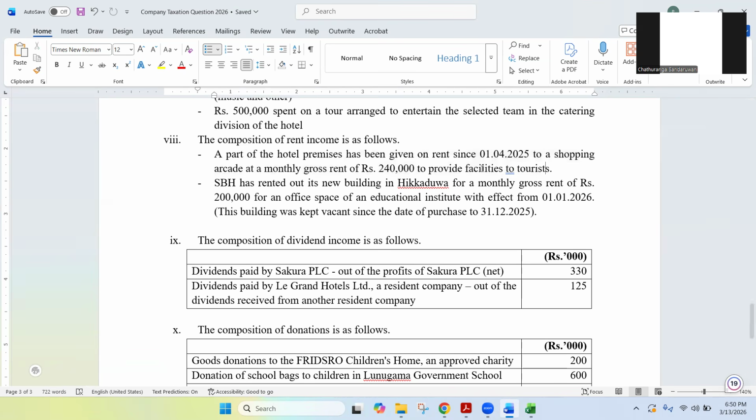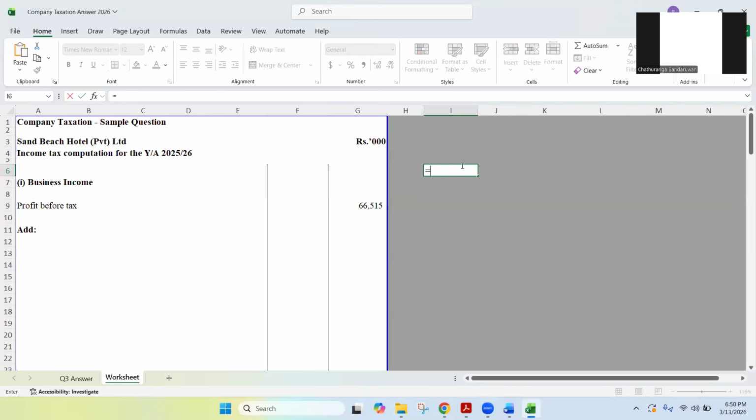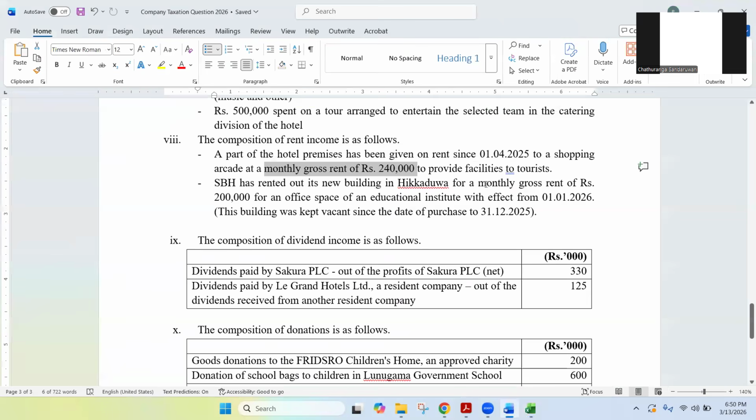How much is the value? 240,000 is the gross amount, 240,000 per month, right? 240,000 multiplied by 12, 2,880,000 can be considered as a business income. What is the reason? You can mention that it is effectively connected to the business, giving that part of the hotel premises to a shopping arcade. So do we need to do an adjustment now?